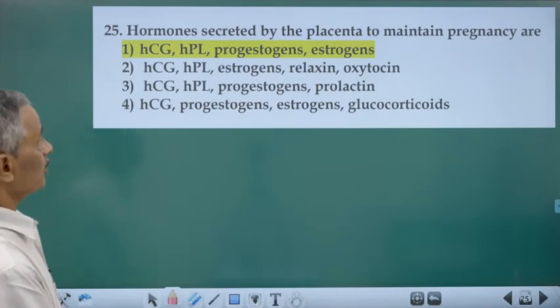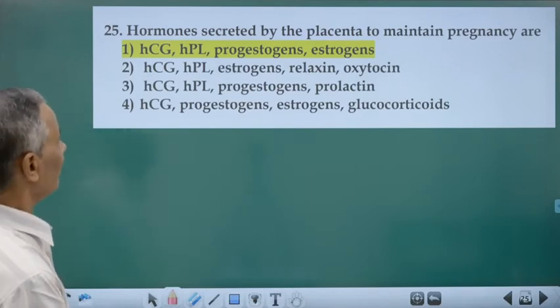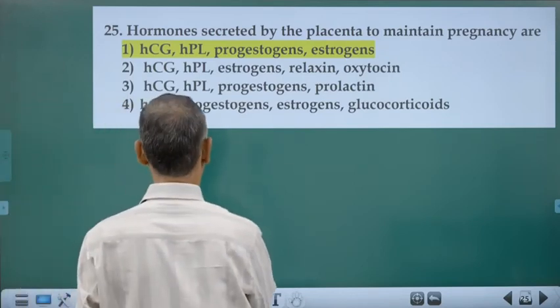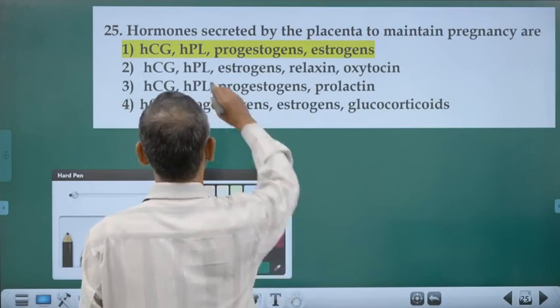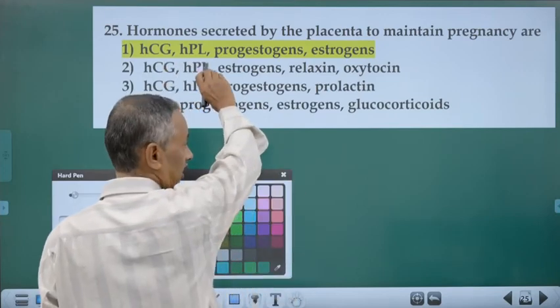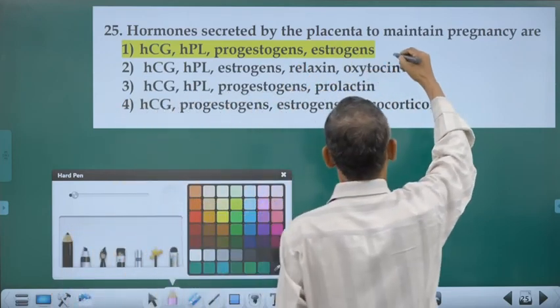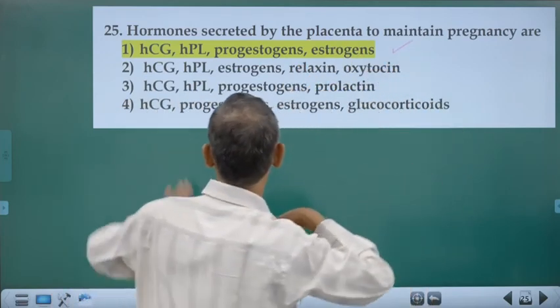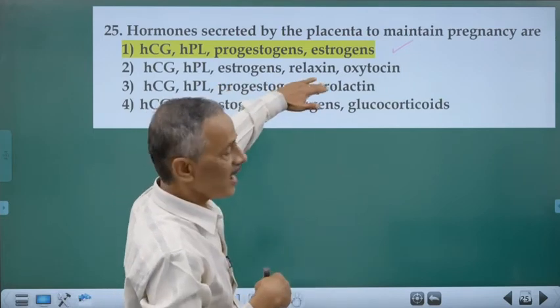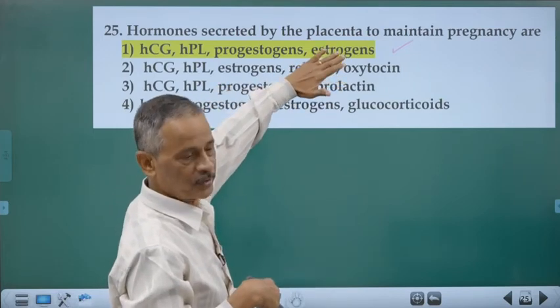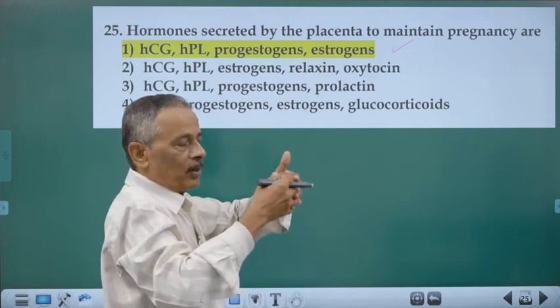Hormone secreted by the placenta to maintain pregnancy. So during pregnancy, what are the hormones that are produced? HCG, HPL, that is responsible for the development of the mammary glands. Progestogens, that will be supplementing estrogens. HCG, HPL, estrogens. Relaxin. Relaxin is produced by the ovary, responsible for the